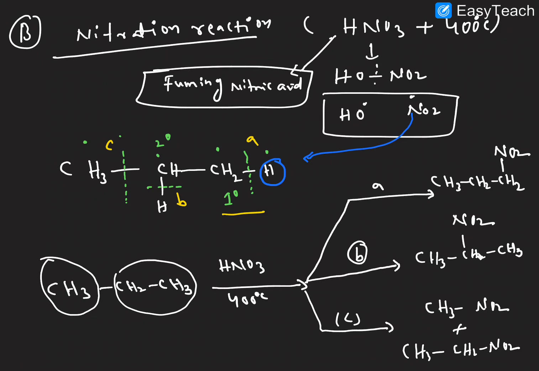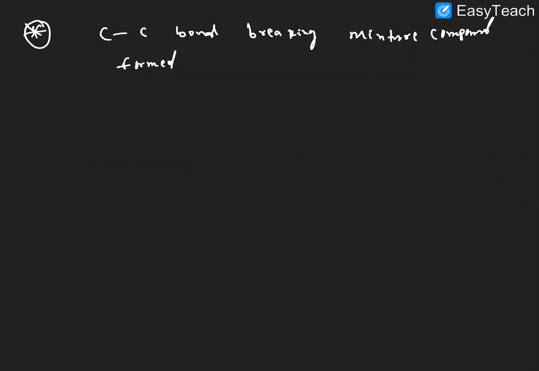Next, an important key point here. Whenever C–C bond breaking happens, a mixture of compounds is formed. Let us see the example, where we get a mixture of compounds when the C–C bond breaks. I think it is clear, right?